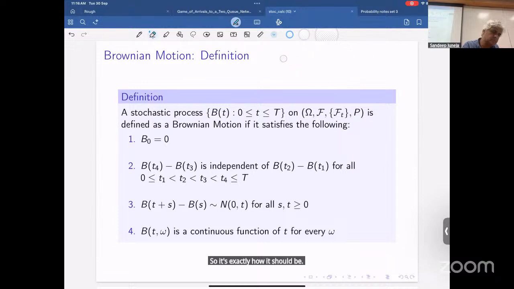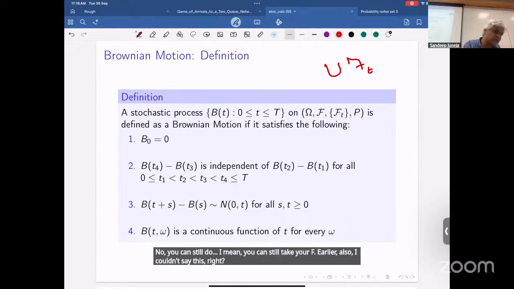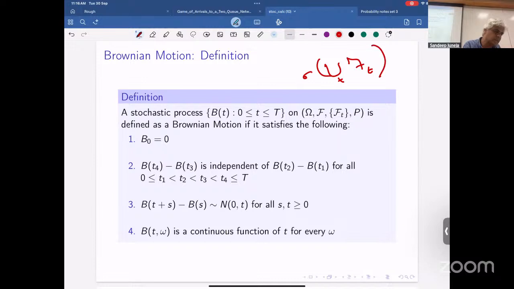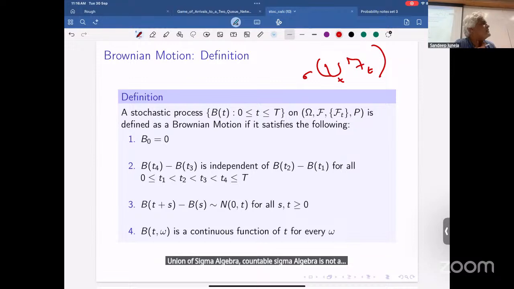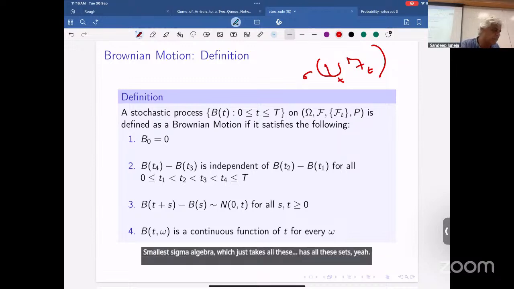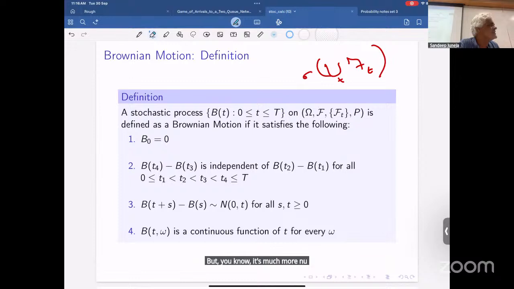But in some sense, earlier you could say that your F is like the union of the F_t. Earlier also I couldn't say this, right? You could, because it's just countable. A countable union of sigma algebras is not a sigma algebra, and a union of finite sigma algebras is also not a sigma algebra. So you take the smallest sigma algebra which has all these sets. But it's much more nuanced than this.